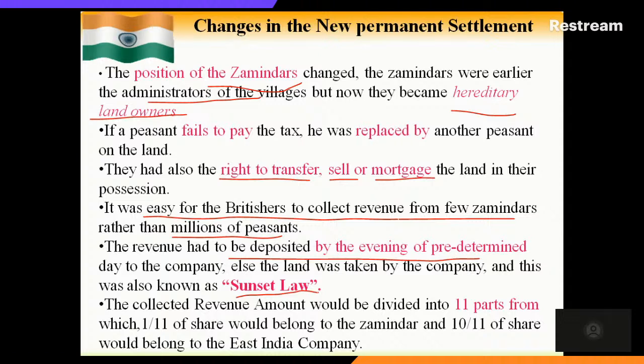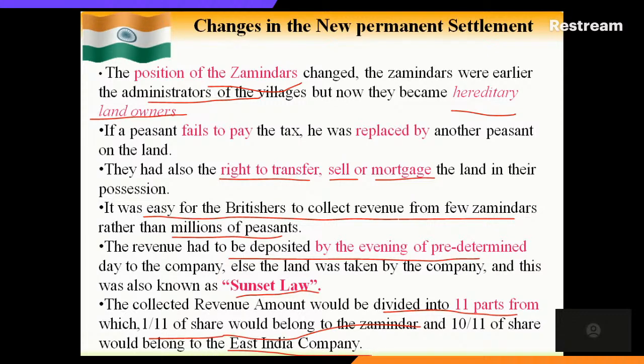This is called the sunset law. And what share would be given to the zamindar? The collected revenue would be divided into 11 parts, from which 1/11 of the share would belong to the zamindar, and the remaining 10 shares would go to the East India Company.